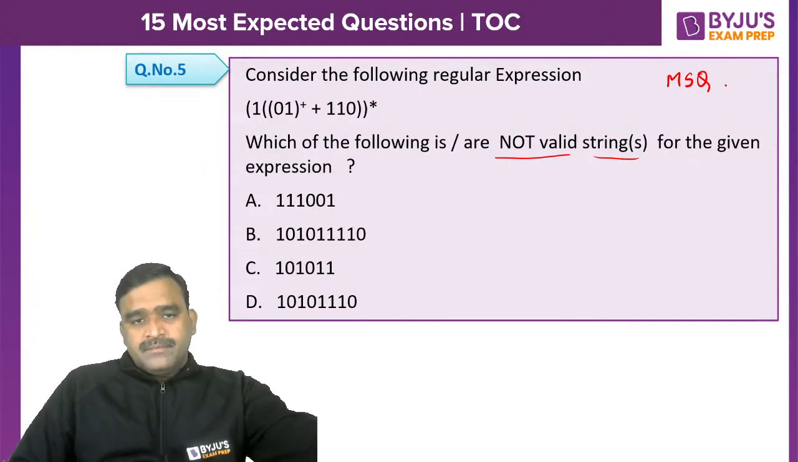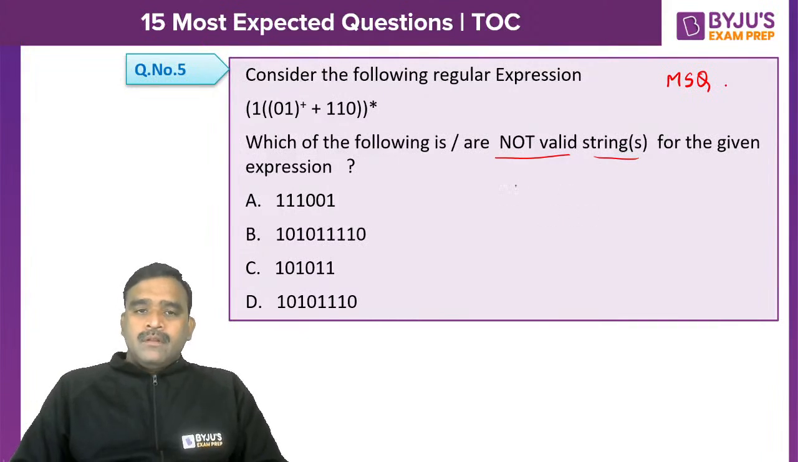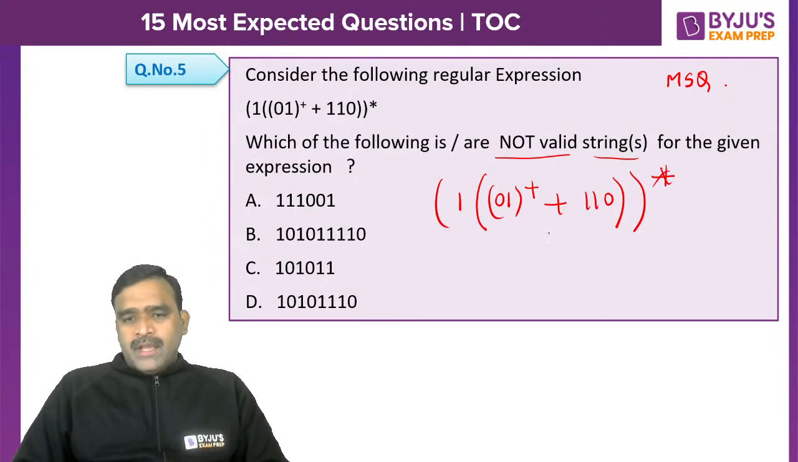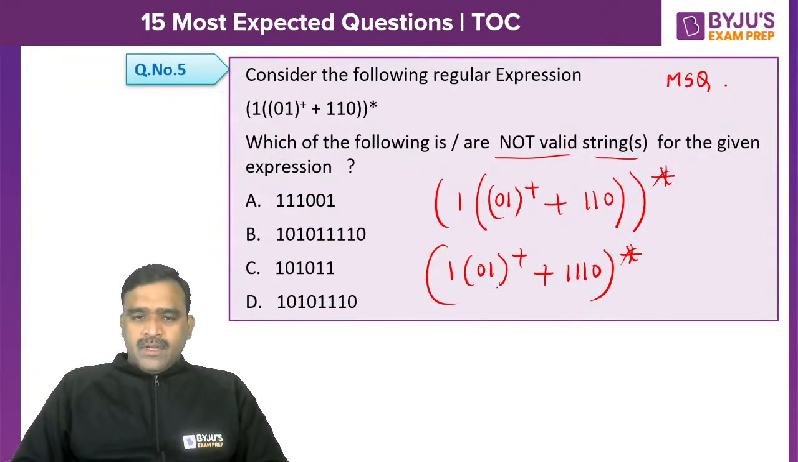So let me explain once. See the parentheses very clearly. I am writing it once again. 0, 1 whole plus means 1 or more times 0, 1 can come. And this one, or 1, 1, 0. And for this whole, actually one more 1 is there, whole star is there. Better you expand this so that it is easy. So 1 followed by 0, 1 whole plus, 1 followed by 1, 1, 0 and the whole star. This is the actual expression. 1 followed by 1 or more times 0, 1 can come.